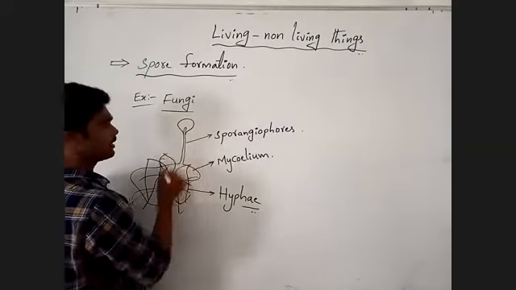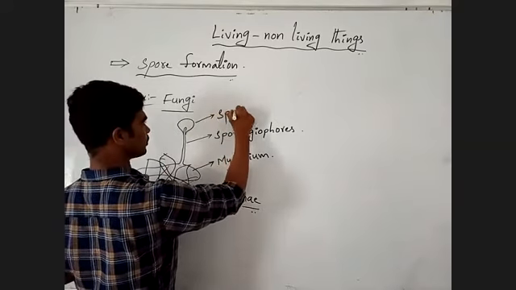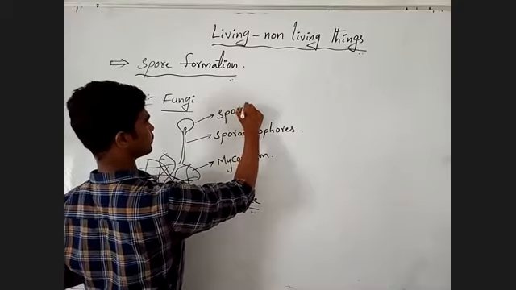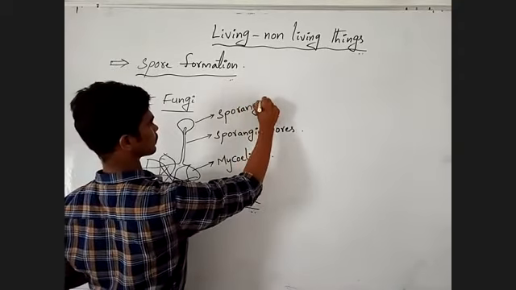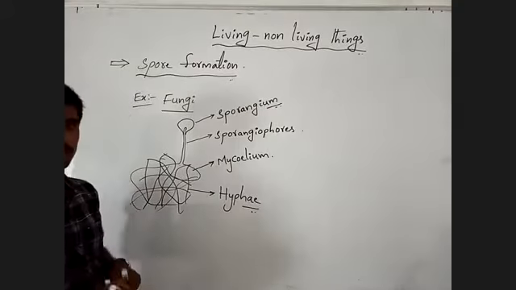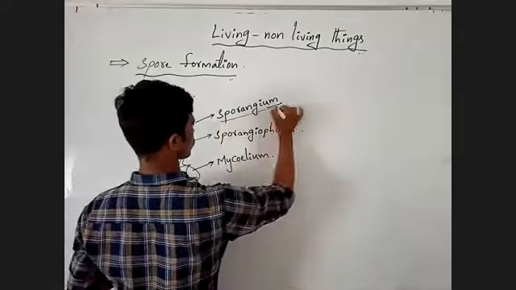This knob-like structure is called the sporangium. Observe carefully.